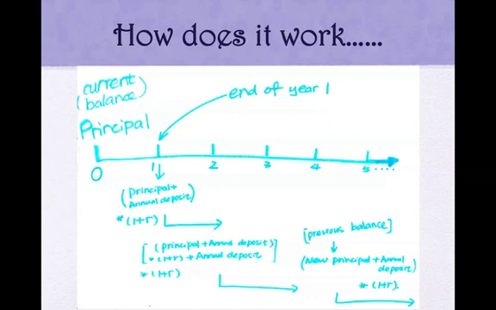At the end of year 1, which is the beginning of the second year, you make another annual deposit. Then at the end of year 2, the amount in your account will be the sum of the balance you had at the end of year 1 plus new deposit, then multiply by 1 plus interest rate. The following years will be the same. The end of each year balance will be the previous year plus new deposit, then multiply the sum by 1 plus interest rate.